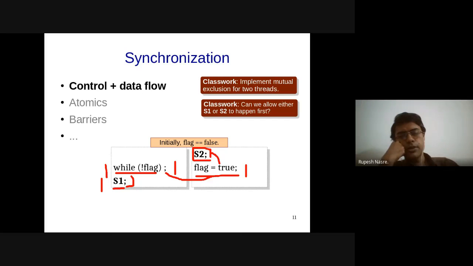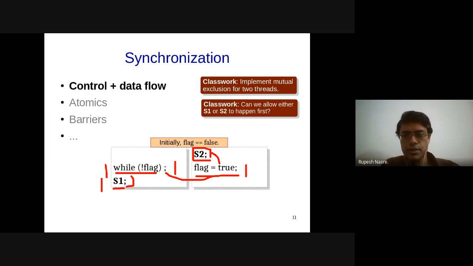So we keep the structure of the two threads very similar, except that flag equal to true is done by thread 2, which is setting S1 to start execution in thread 1. So after that is done, we can set flag equal to false in T1. And to make sure that thread 2 doesn't execute, we can have a wait loop, while flag semicolon, at the start of thread 2. That is just one suggestion. Okay, good.